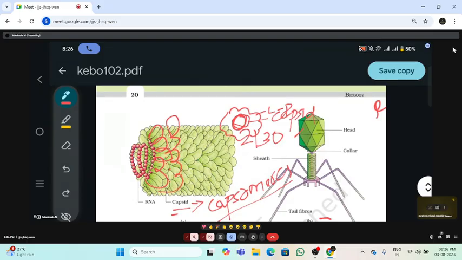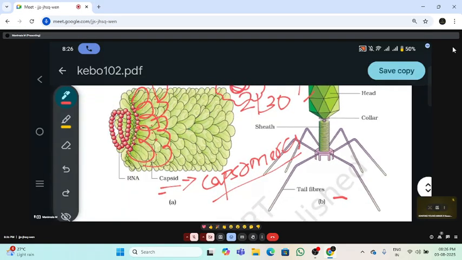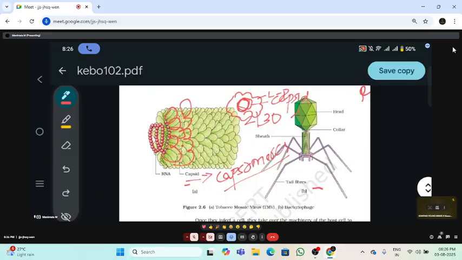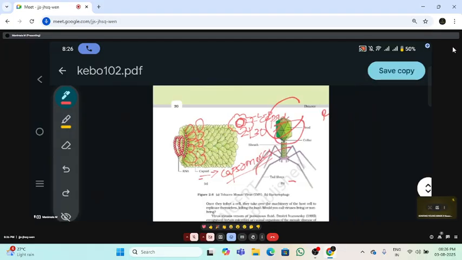And in some examples, like adenovirus, a combination of two forms is present: one is helical and another is polyhedral form. Example, the T4 bacteriophage. Here, the capsomeres are arranged in a combination of both helical and polyhedral form. So both combinations it has. So it is called binal symmetry.